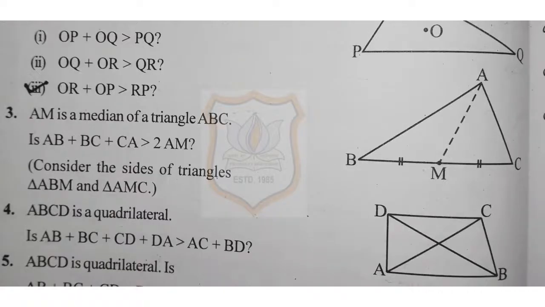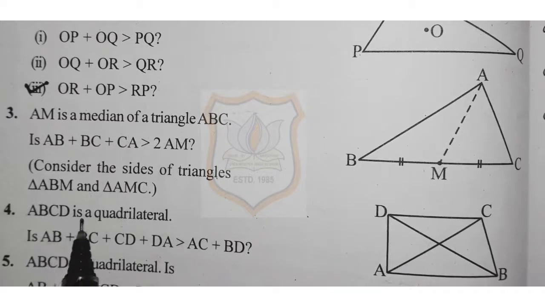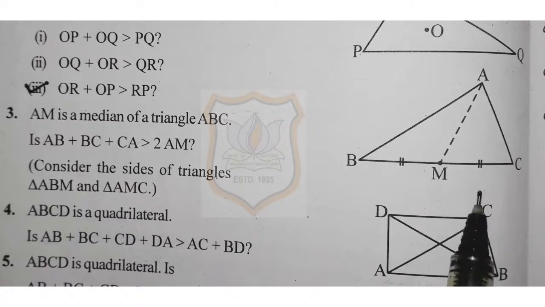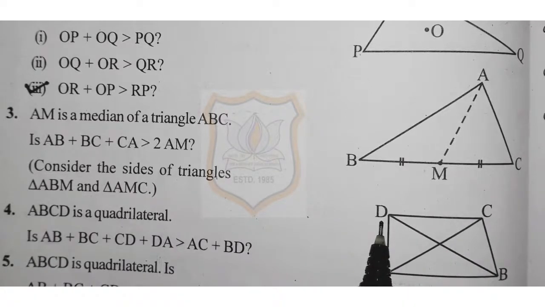Now student, next question is the fourth question. ABCD is a quadrilateral. See this one. AB plus BC plus CD plus DA is greater than AC plus BD. This AC is a diagonal, and BD is the other diagonal. That you have to prove.